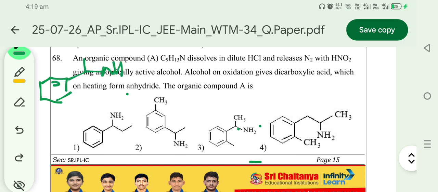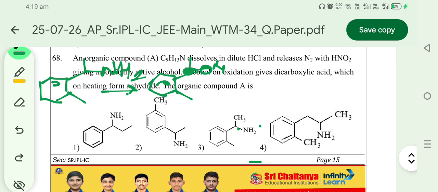It is the compound with HNO2. This compound's amine part is converted to alcohol, and it is a chiral center, optically active.